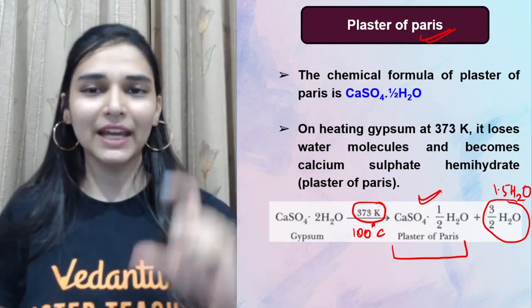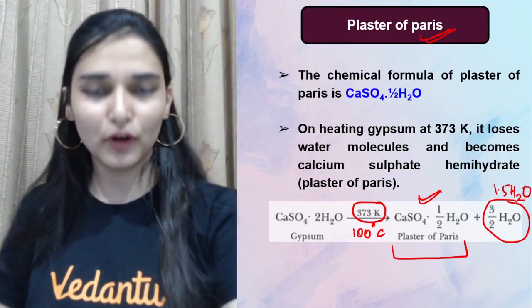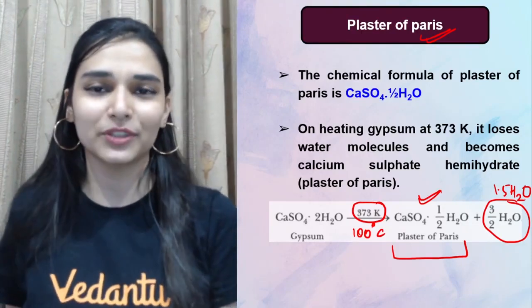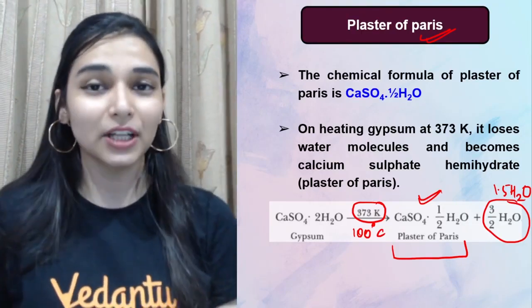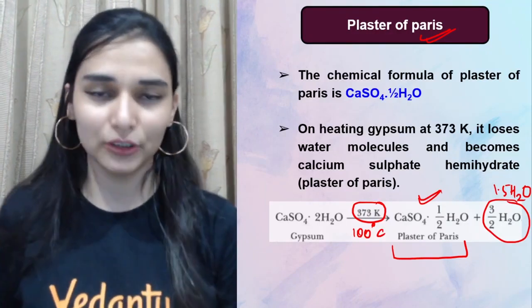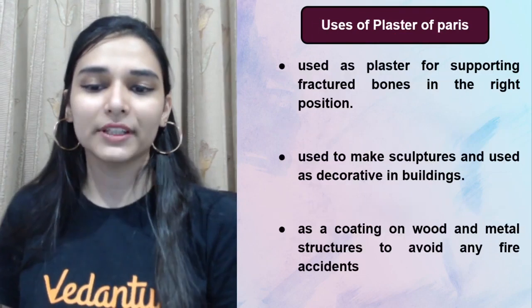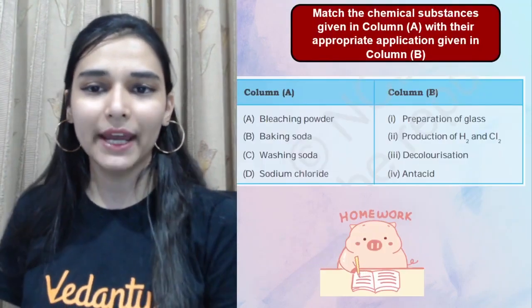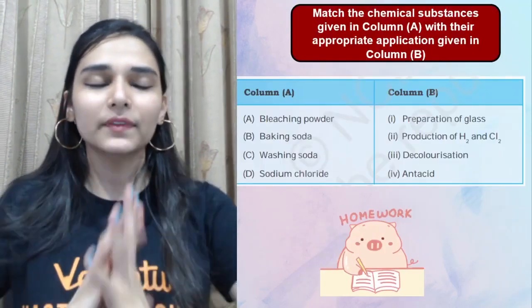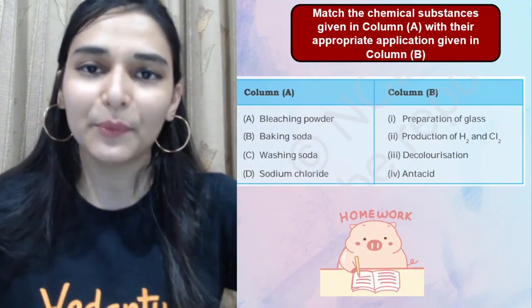ये पाउडरी फॉर्म में आता है. If you mix it with water, then it will form a hard solid mass. That is gypsum again. To fix the ruptured bones, to make the false ceilings, to cast the statues, right? Okay, so all the applications are written over here. You can go through it. So with that note, we finished this chapter revision also.